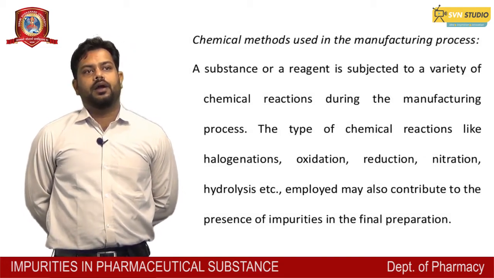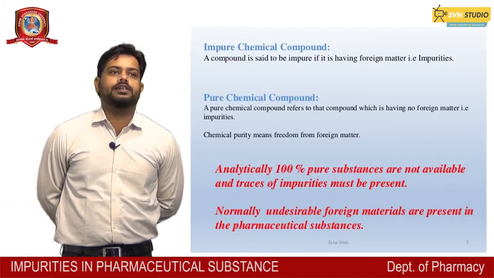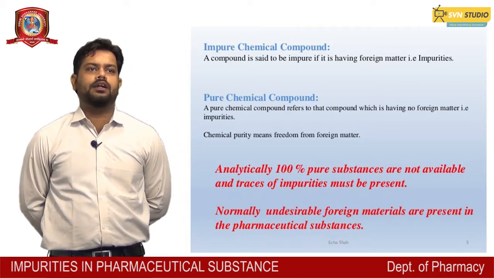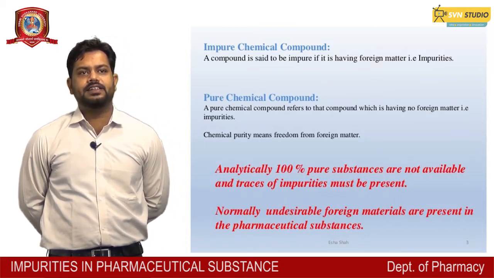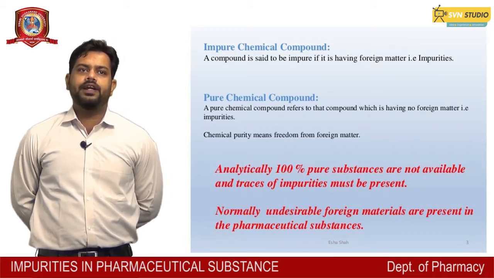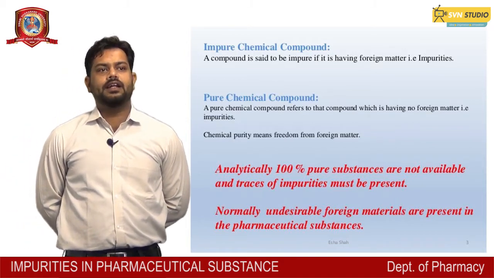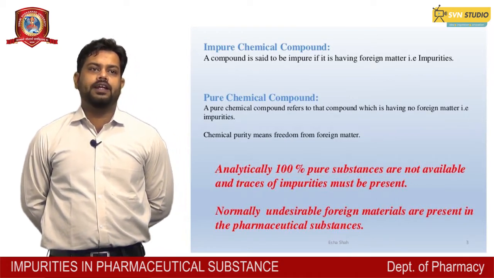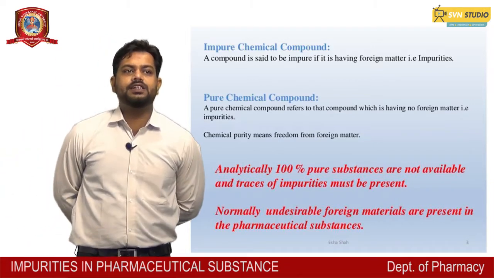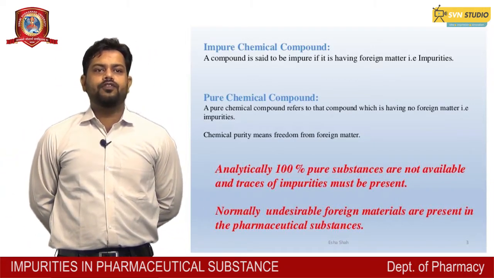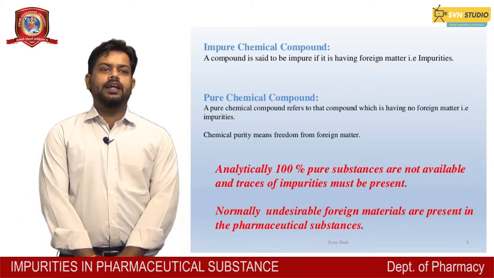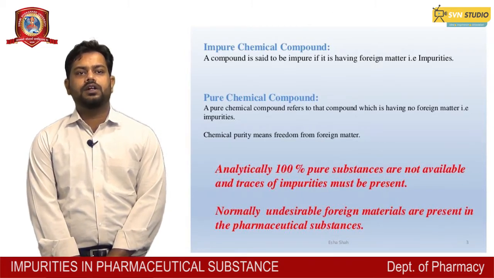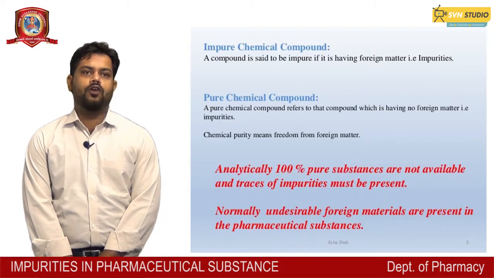So here we can classify compounds into two types: impure chemical compounds and pure chemical compounds. An impure chemical compound is a compound that has foreign material, that is, impurity of any form. A pure chemical compound refers to a compound that is free from foreign materials, that is, no form of impurity is found. Chemical purity means freedom from foreign matter. Analytically, 100% pure substances are not available, and a trace amount that should not be present is known as free from foreign material.